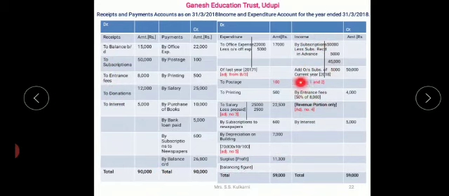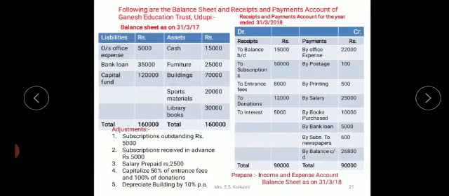Before we start the income and expenditure account, let us first tick mark those items which require special adjustments. From the previous slide we can see subscriptions have adjustments, so just tick subscriptions. Next, salary has an adjustment, so put a tick mark in front of salary.